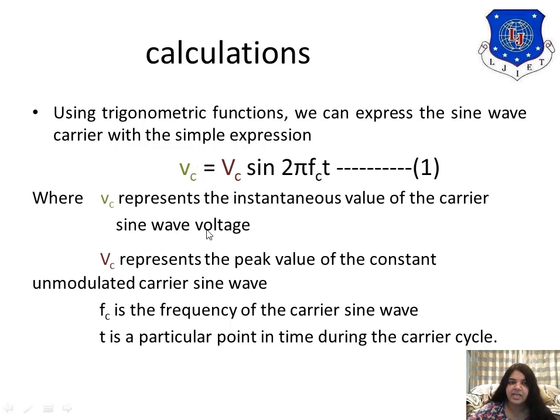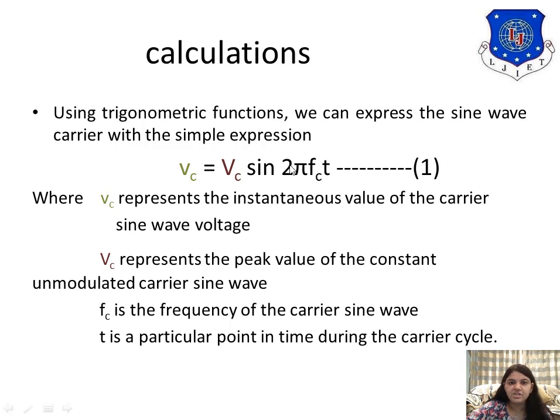Instantaneous value of the carrier sine wave. Capital Vc represents the peak value of the constant unmodulated carrier sine wave. fc is the frequency of the carrier sine wave and t is a particular point in time during the carrier cycle.